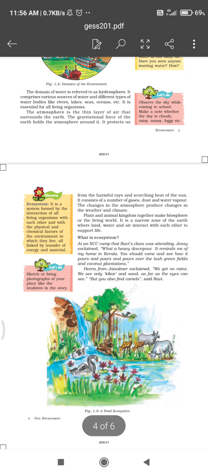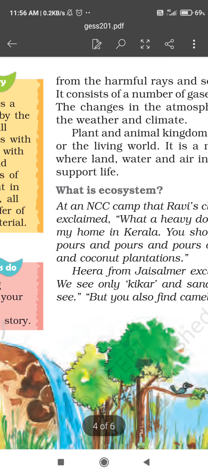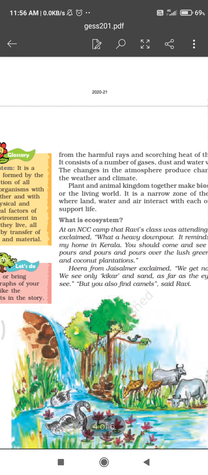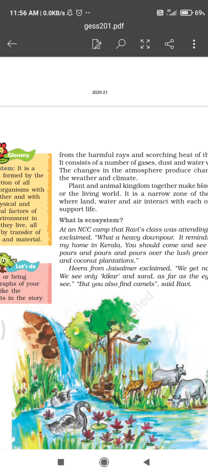Our next topic is ecosystem. So what do you mean by ecosystem? Ecosystem means whatever is according to physical components, it is different at different places.